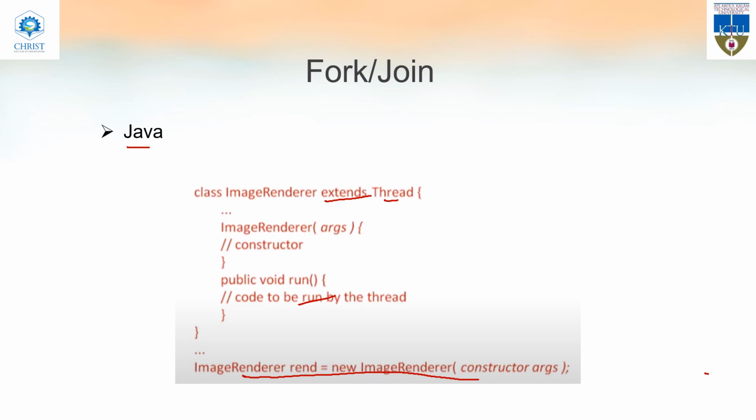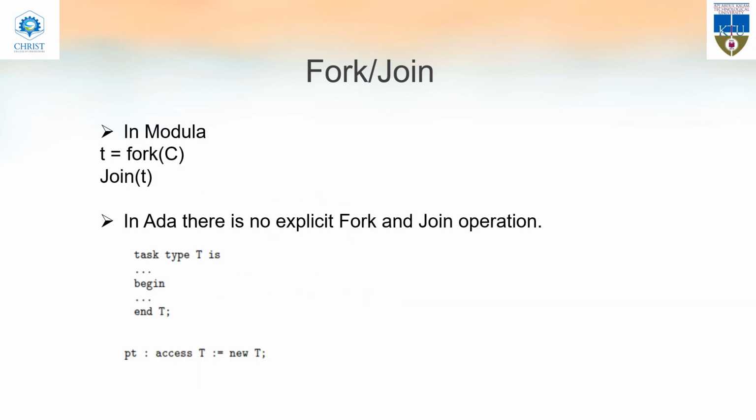Okay, so we'll move to the next language, and this is another language, Modula. We'll create a thread like this, t equal to fork of c, and we'll use join as join of t. So this is how you will use it in Modula. And in Ada there is no explicit keyword like fork and join, but it actually works like fork and join. So task, and here we will create an object access t equal to new t.